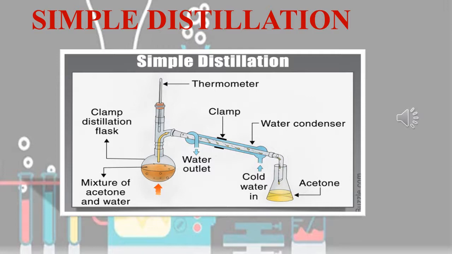Next, the seawater to be distilled is taken in the distillation flask.